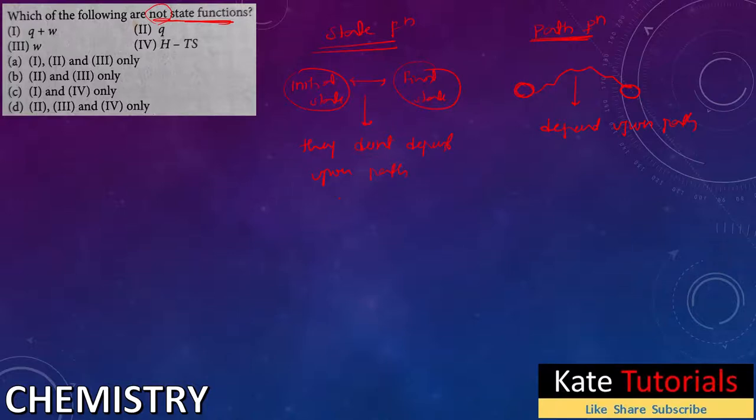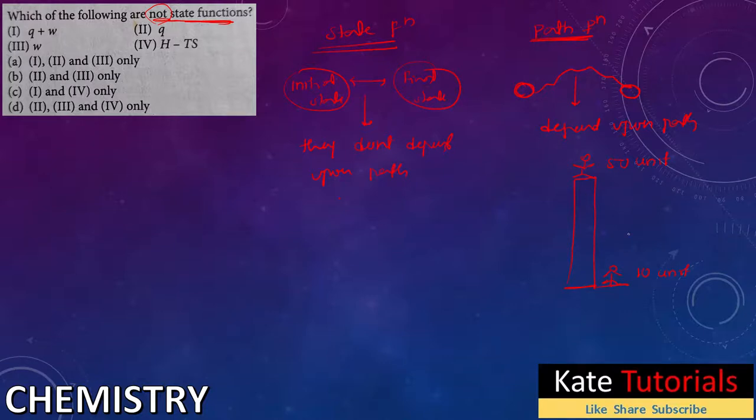For example, let me explain about path function first. Here I have a height like this. To reach that height, let us think that if I stand here, my energy is 10 units. If I stand here, my energy is 15 units. So it is a state function. It doesn't depend upon the path.